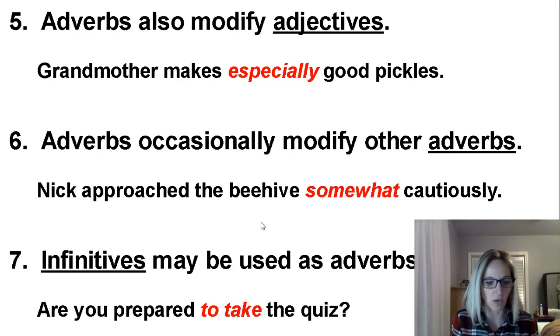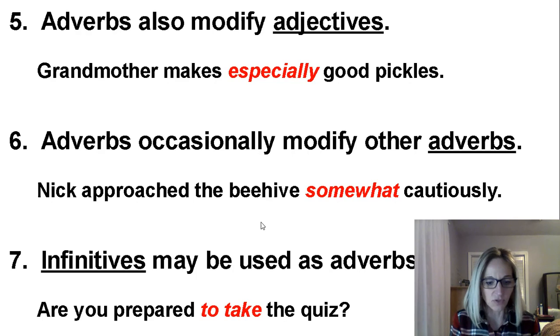Okay, let's look at number two. He carefully gathered needed supplies from his ship. You should see an ly word. That should be a clue for you. So your adverb then in this sentence is carefully. You put that in the first blank. Now, what is it describing? Gathered, right? It's telling me how he gathered carefully. So carefully gathered is number two.